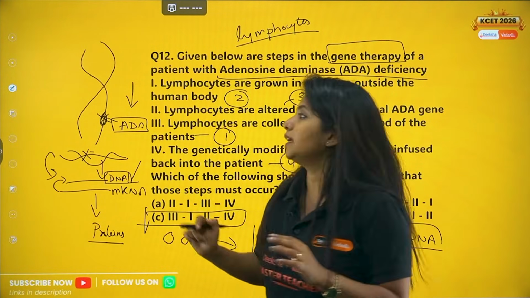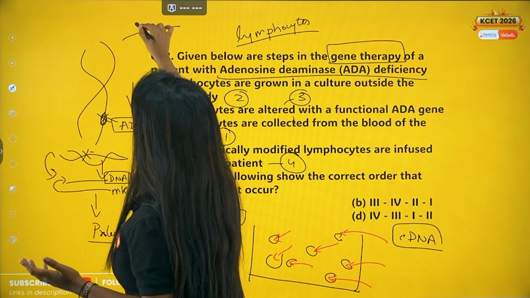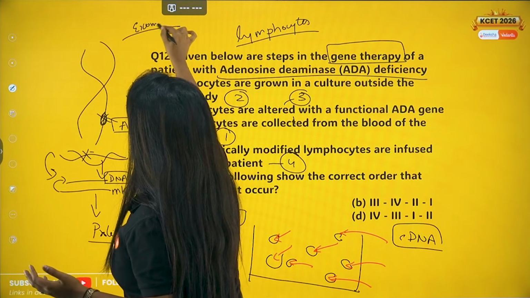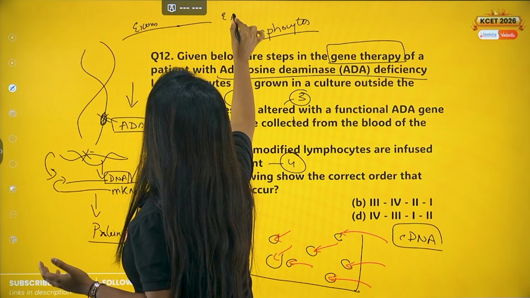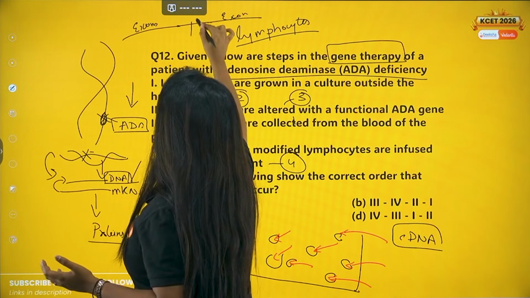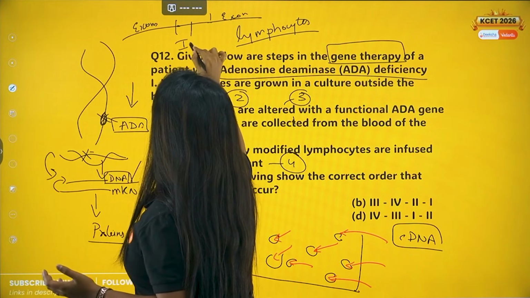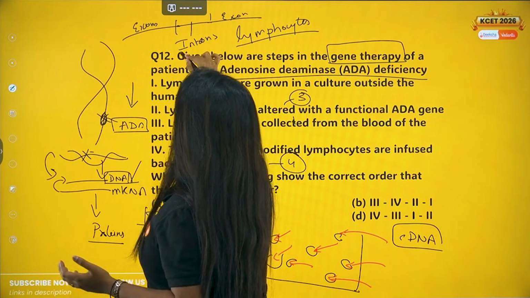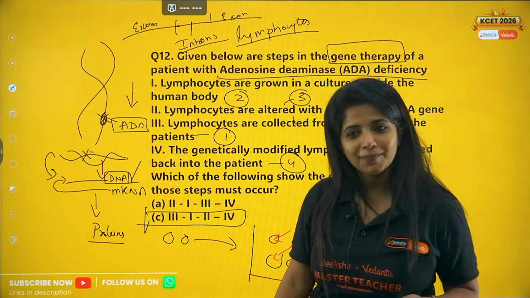In our DNA, we have regions that code for proteins, you call them exons, and there are regions that do not code for any protein. This region, which does not code for anything, is known as introns. Okay, fine.